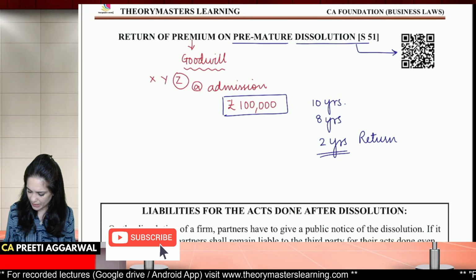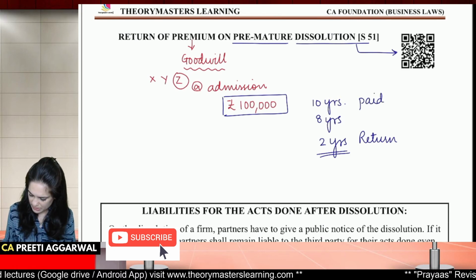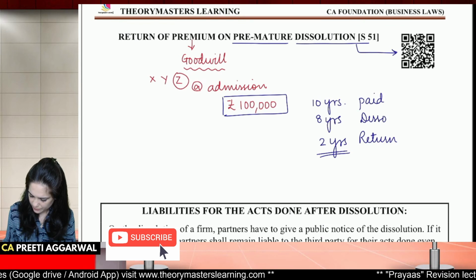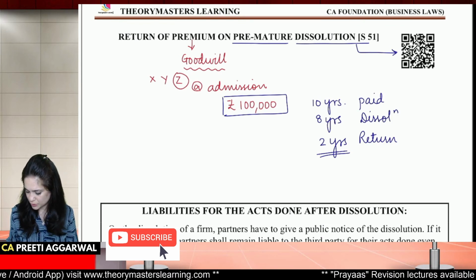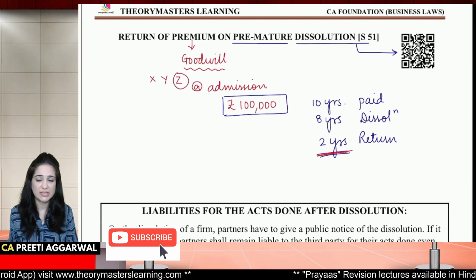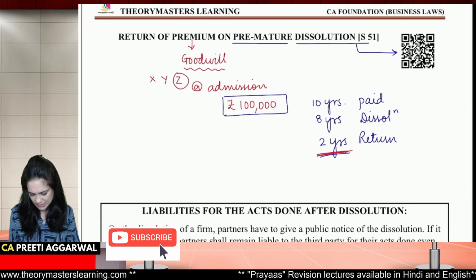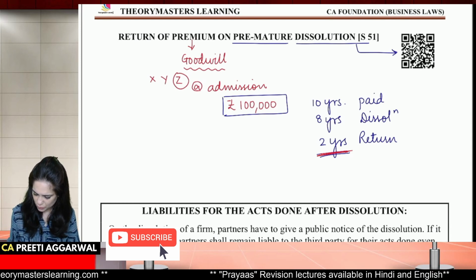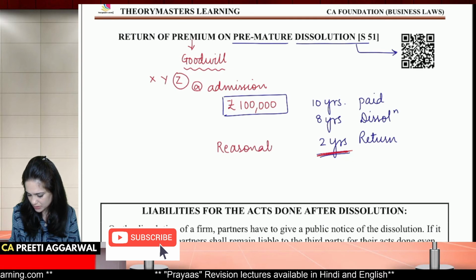See, he had paid thinking that he will get the benefit for 10 years, but the business dissolved after 8 years. So he is entitled to return of premium for these 2 years. He has paid for those 2 years, not got the benefit. Law says, yes, you are entitled to some reasonable amount of return. Okay, so how much will be returned? It will be reasonable amount.